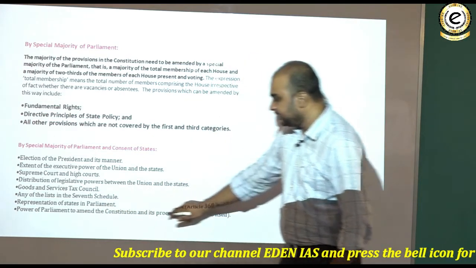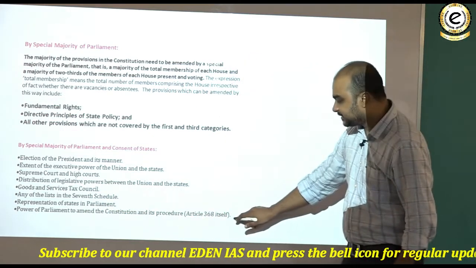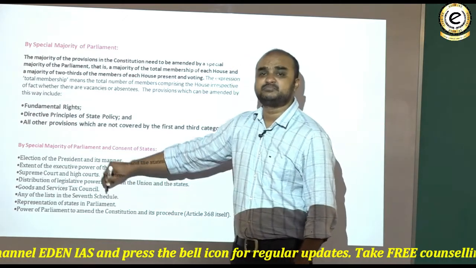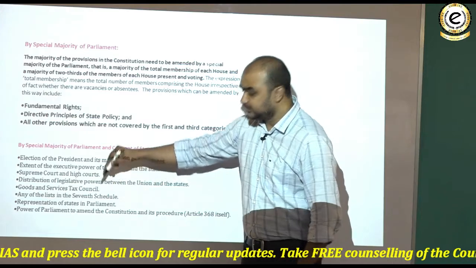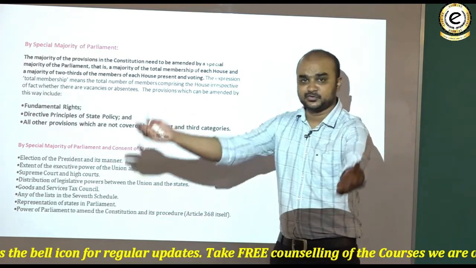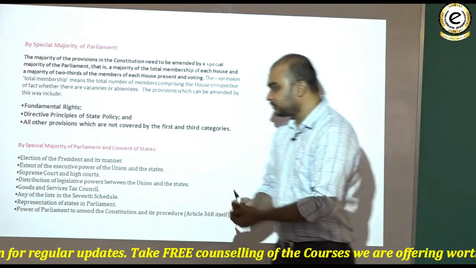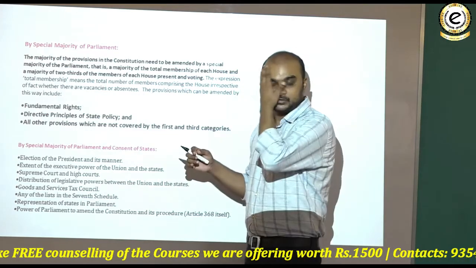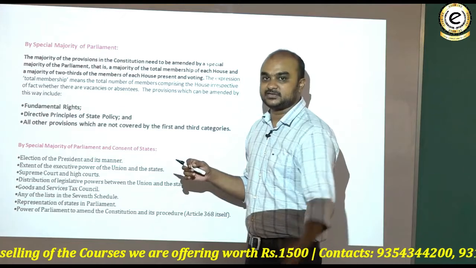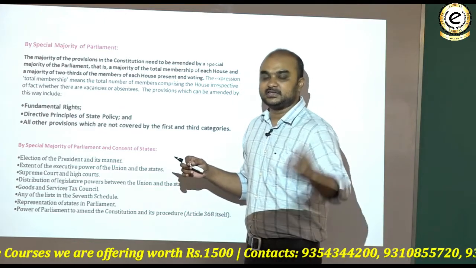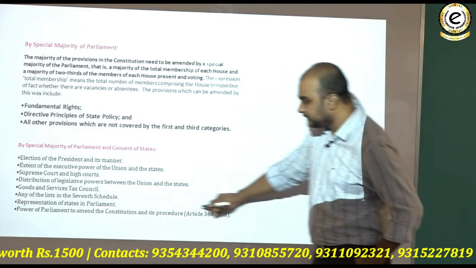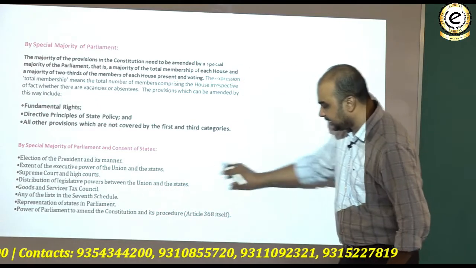Power of parliament to amend the constitution and its procedure, like how the states would be represented in the parliament, say how many seats would be given to them in Lok Sabha, how many seats in Rajya Sabha, and the nature of their representation. All of that, if you want to change it, you need the ratification by the states. You just cannot do it otherwise, because then there is no federation but only a unitary form of government existing. Power of parliament to amend the constitution and its procedure under Article 368 itself.